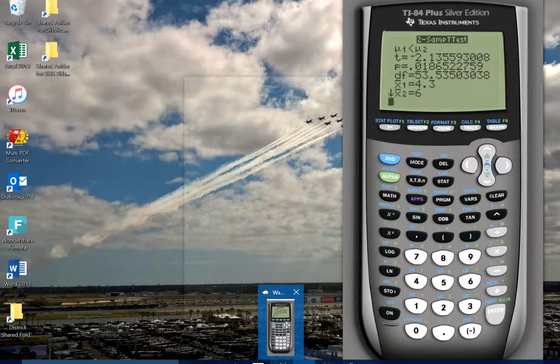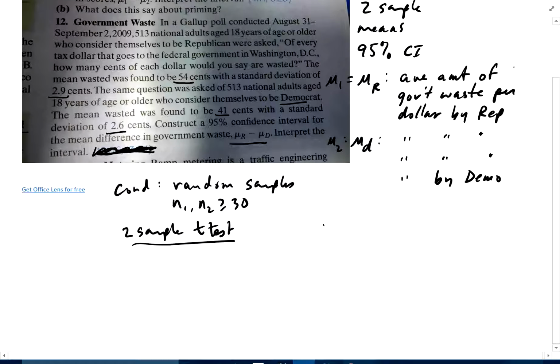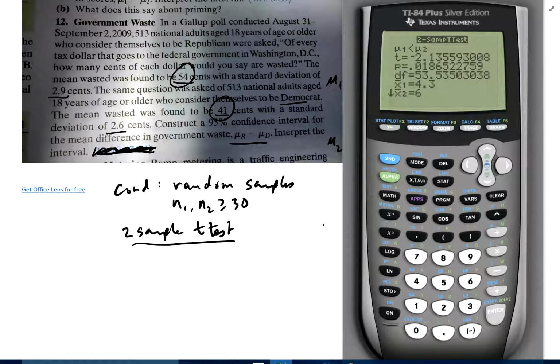And by the way, sorry, we're finding a 95% confidence interval for mu r minus mu d. Okay, because in this sample, the Republicans think it's 54 and the Democrats think it's 41. So there's a difference. So we want to see just what is the population difference between the two groups, between Republicans and Democrats.